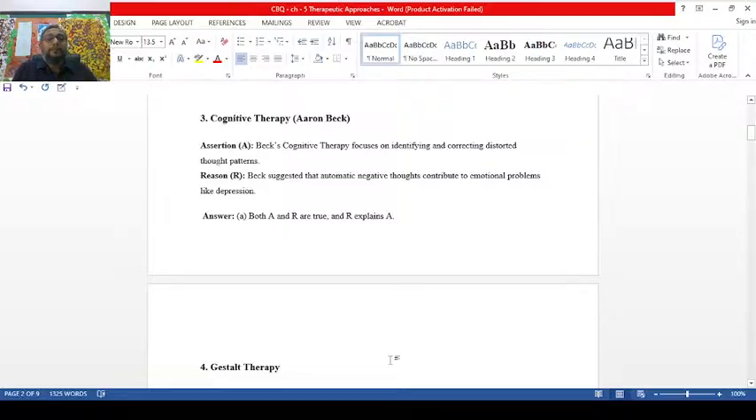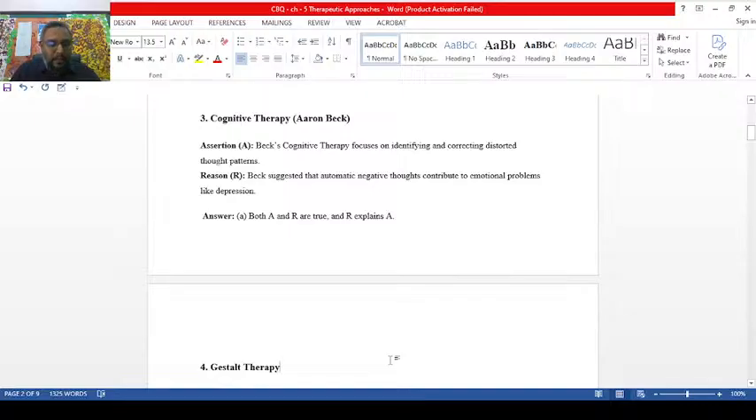So the third one, cognitive therapy from Aaron Beck. This is actually known as cognitive therapy for depression. So Beck's cognitive therapy focuses on identifying and correcting distorted thoughts and patterns. Assertion, you see, it is true. Distorted thinking and thought patterns. Reason, Beck suggested that automatic negative thoughts contributes to emotional problems like depression.